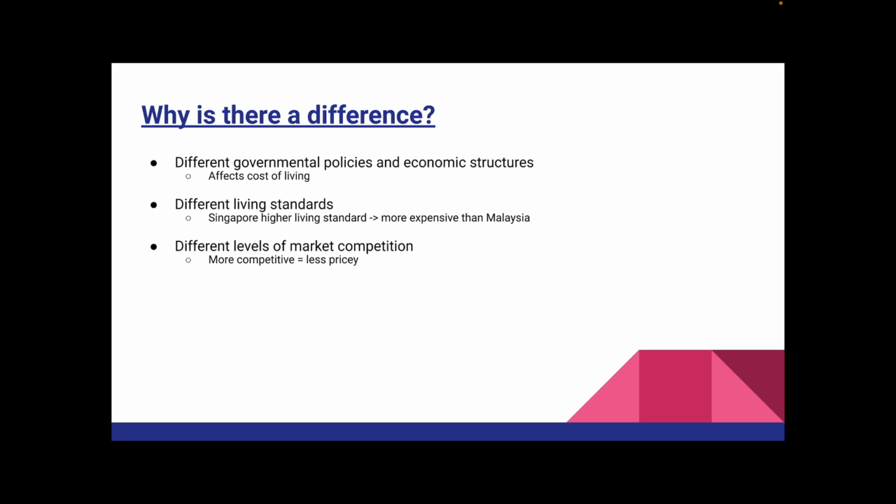On the other hand, Malaysia, while economically vibrant and strong, generally has a lower cost of living and lower wages in comparison. The level of market competition and supply and demand dynamics in both countries can also influence the price of goods and services. In some sectors, more intense competition in Malaysia might lead to lower prices, while Singapore has monopolies which increase the prices of living.